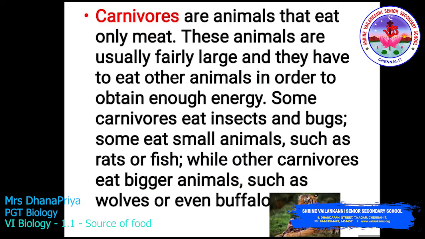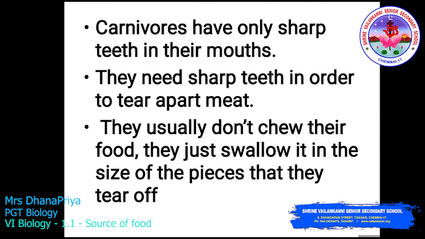Next we move on to carnivores. Carnivores are animals that eat only meat. These animals are usually fairly large and they have to eat other animals in order to obtain energy. Some carnivores eat insects and bugs. Some eat small animals such as rats or fish, while other carnivores eat big animals such as wolf or even buffalo. Carnivores have only sharp teeth in their mouth.